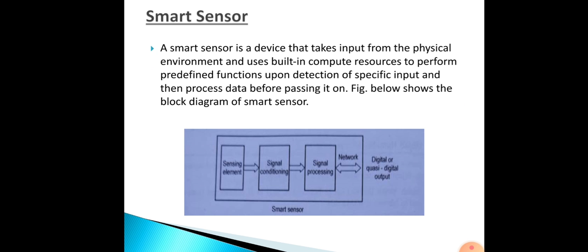So smart sensors, without any human intervention, take the input, process the input and give you the output. A sensor producing an electrical output, when combined with an interfacing electronic circuit, is known as a smart sensor. The electronic circuit processes the data, and those are called smart sensors.